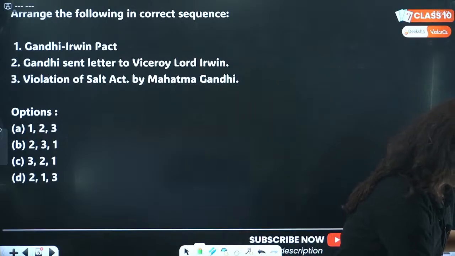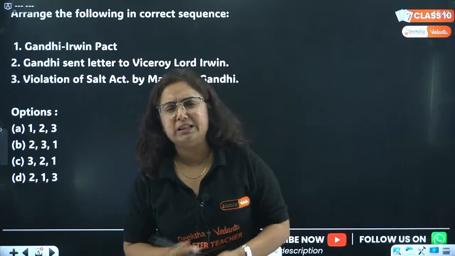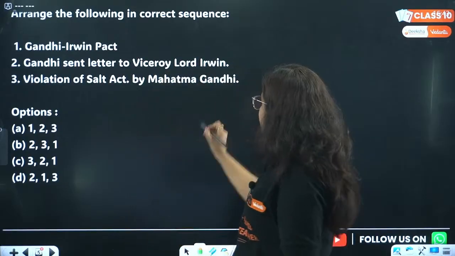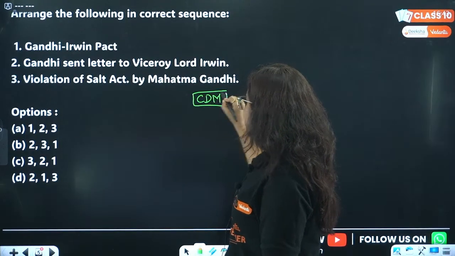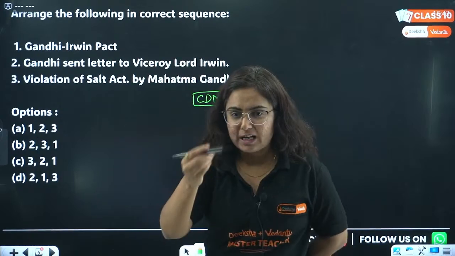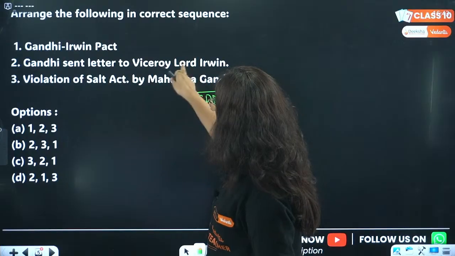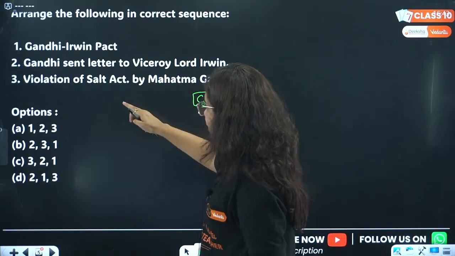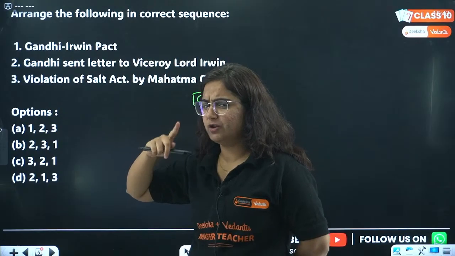It's okay, it's okay. So let me tell you the storyboard about that. What happened now? It is basically the CDM, Civil Disobedience Movement. In the Civil Disobedience Movement, I got one more answer, that is Asmita. D is the answer, that's 2, 1, 3. Acha, you guys are answering 2, 1, 3. Are you pretty sure?